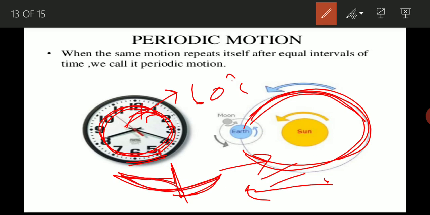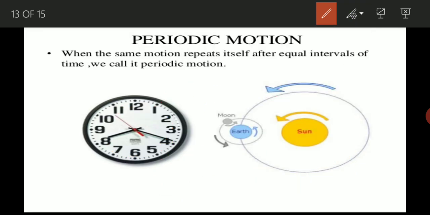But in periodic motion, it is not necessary that the object always shows a back and forth movement. That's why periodic motion is not always oscillatory, but oscillatory motion may be periodic.